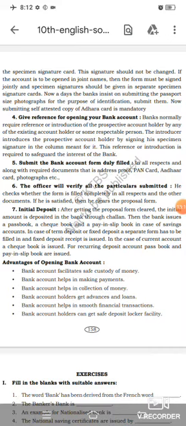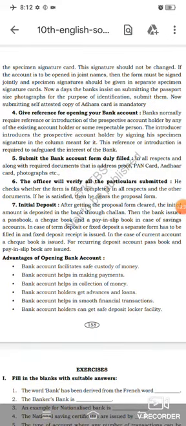Fifth one. Submit the bank account form duly filled in all respects and along with required documents, that is address proof, PAN card, Aadhaar card, photograph, etc. Got it?